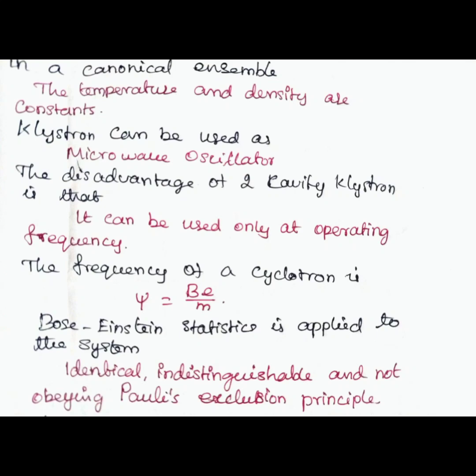The disadvantage of two cavity klystron is that it can be used only at operating frequency. The frequency of a cyclotron is psi equal to Be by m. Answer: psi equal to Be by m.